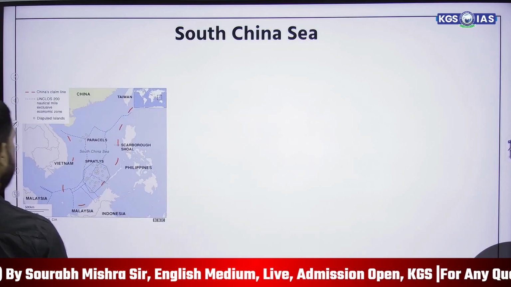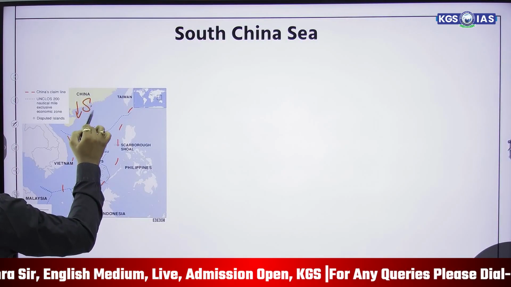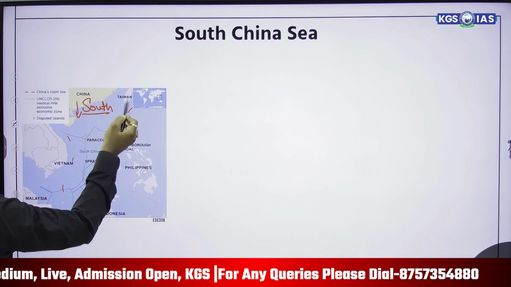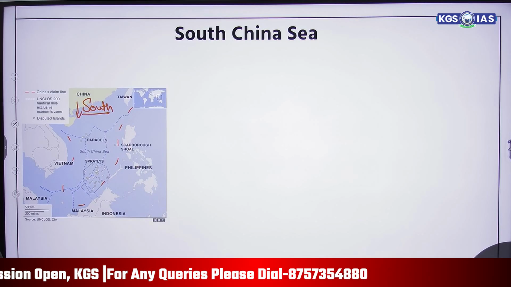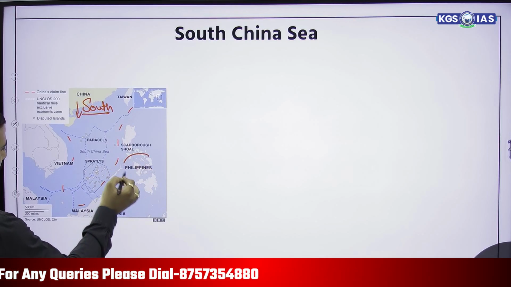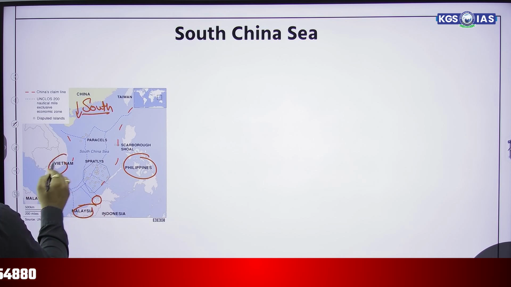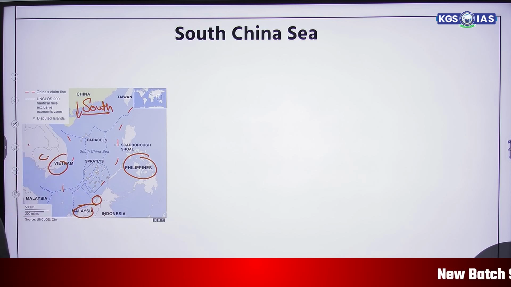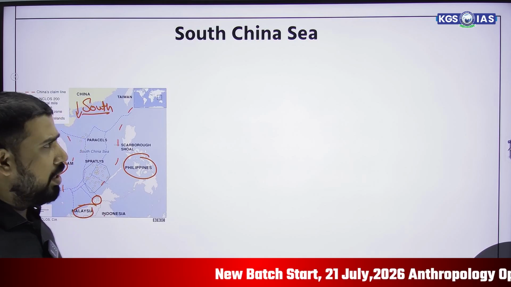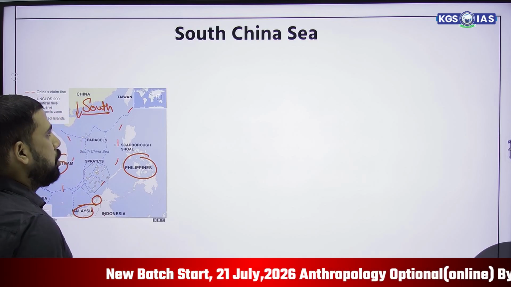So the South China Sea is a place in the southern portion of China. That's why it gets the name South China Sea. Here some nations are there like Philippines, Malaysia, Indonesia, Brunei, Vietnam, Cambodia, Thailand. In the lower segment, Singapore is also there. So what is the South China Sea?